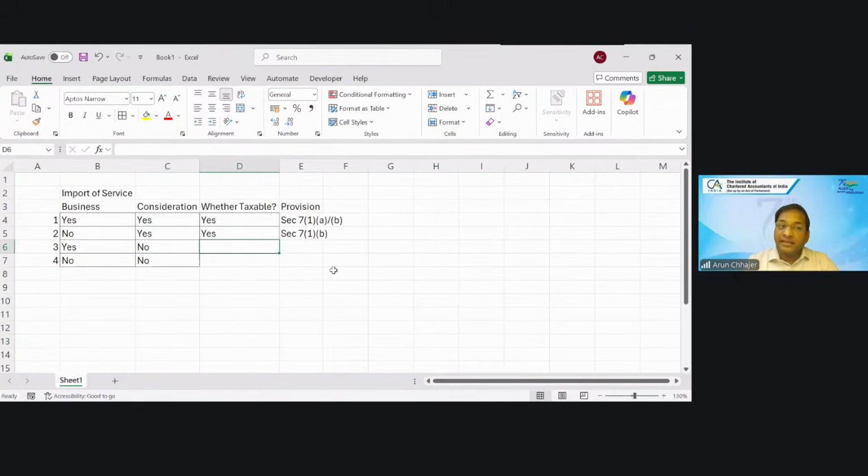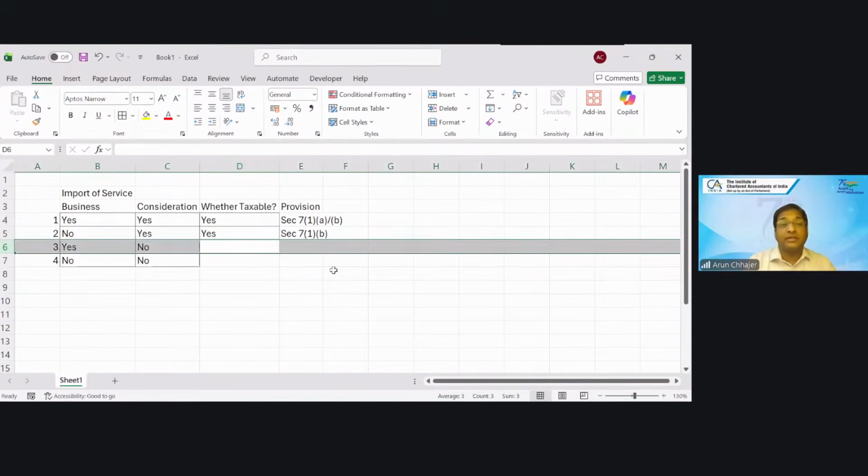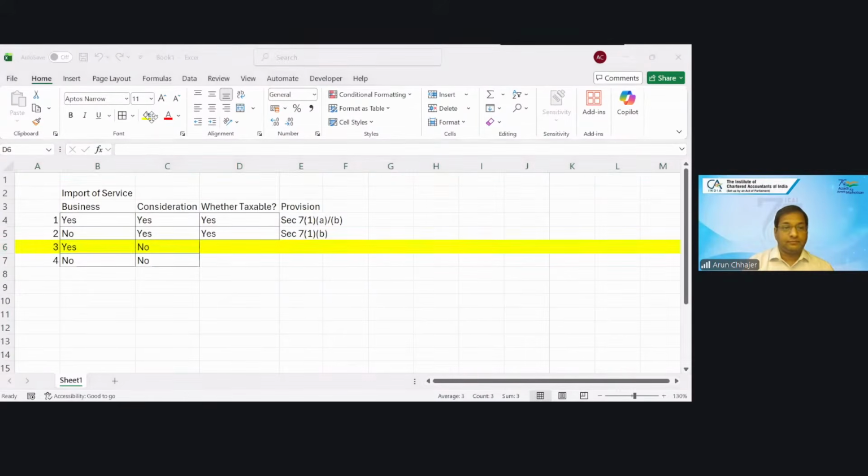Now, in the third case, import of service. If there is a business but no consideration, will that transaction be taxable? This is important. You please give the answer. Taxable. Always taxable, or do we have to see something?